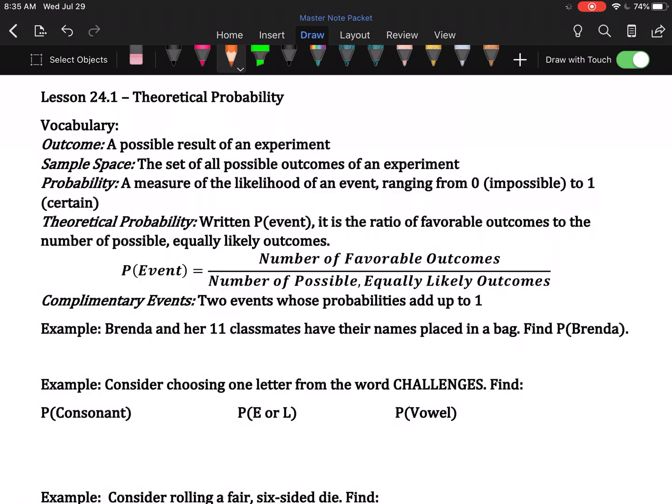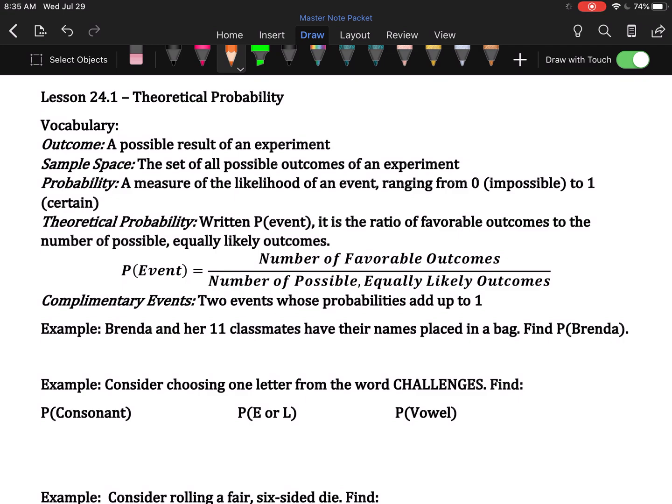The sample space, now, is the set of all possible outcomes from an experiment. So if you flip a coin, the sample space is heads or tails. If you throw a die, your sample space is 1, 2, 3, 4, 5, or 6. If you pick a digit, your sample space is 0, 1, 2, 3, 4, 5, 6, 7, 8, and 9.